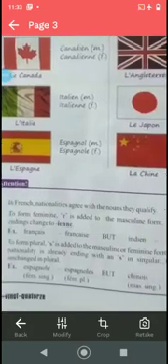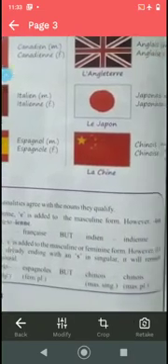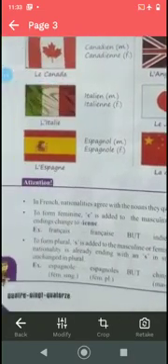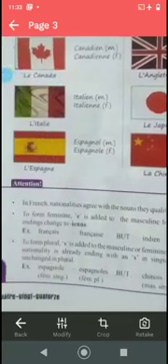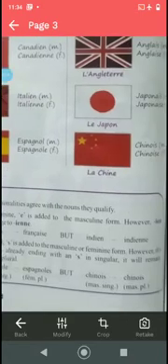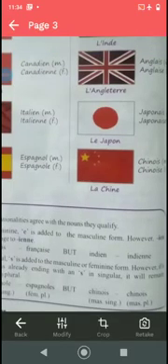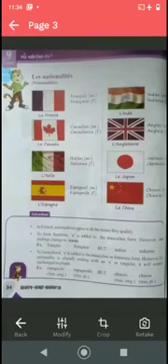To form the plural, s is added to the masculine or the feminine form. However, if a nationality already ends with an s in the singular, it remains the same in the plural. Espagnol becomes espagnols, espagnole becomes espagnoles. But chinois, masculine singular and masculine plural, has no change. It will remain the same. So these rules have to be known to you all. Clear?